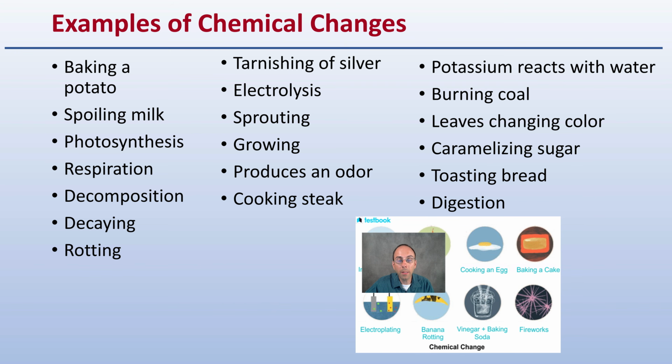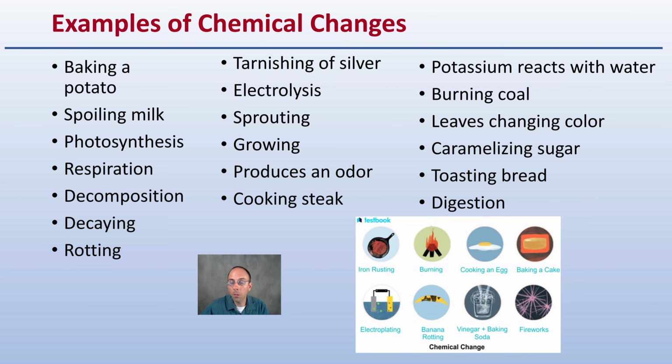Now, lastly, just some examples of chemical changes. Again, not an all-inclusive list, but baking a potato, photosynthesis, electrolysis, producing an odor, decaying, digesting, burning of coal, leaves changing color, potassium reacting with water. All of these are examples of chemical changes. So take kind of this background, take some of these examples and apply them to new situations.